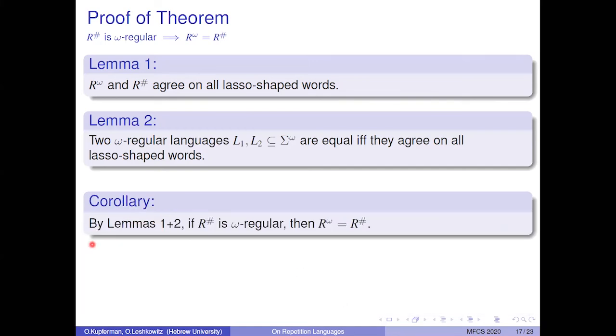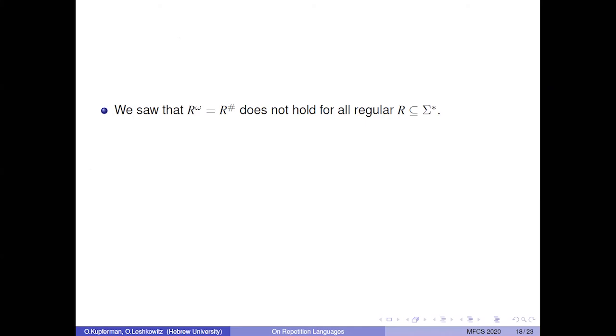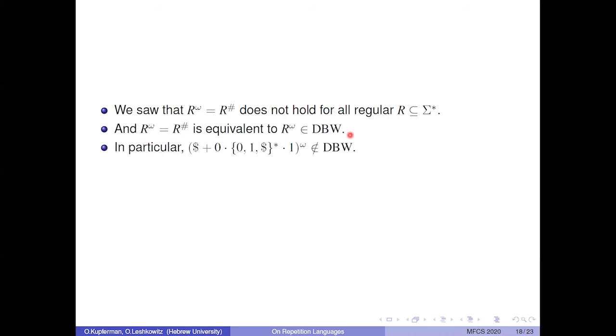So we have the following corollary. By lemmas 1 and 2, if R sharp is omega regular, then R omega equals R sharp. We saw that R omega equals R sharp does not hold for all regular languages R, and that R omega equals R sharp is equivalent to R omega being in DBW. In particular, the language we saw before is such that its omega language is not in DBW. Now it's natural to consider the decision problem of whether R omega is in DBW.